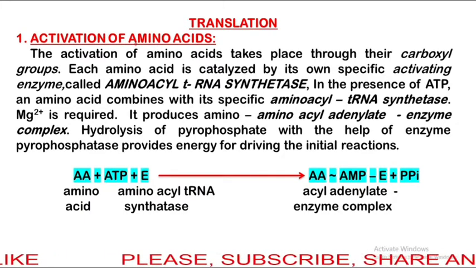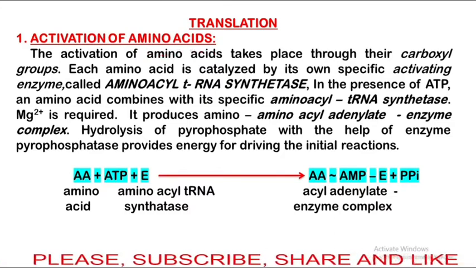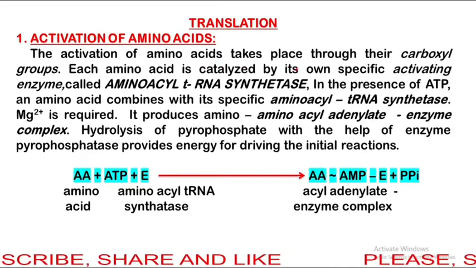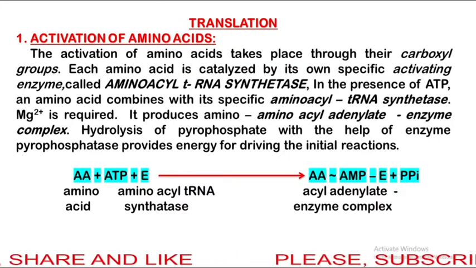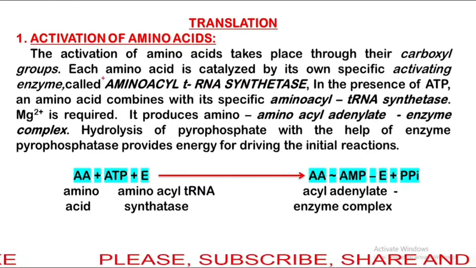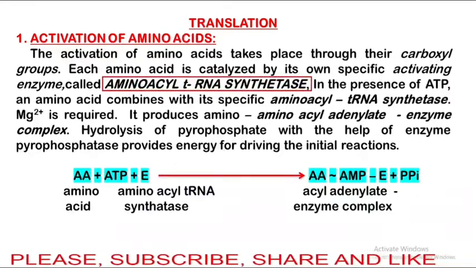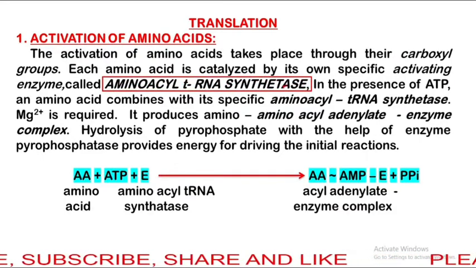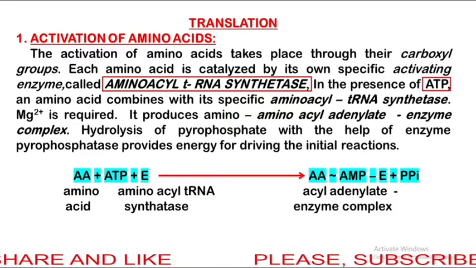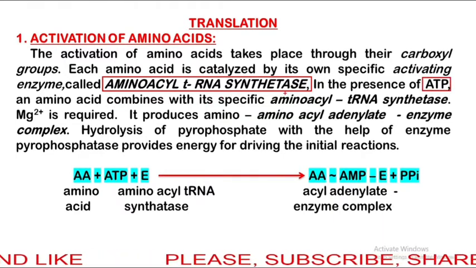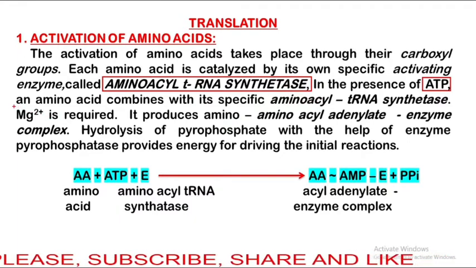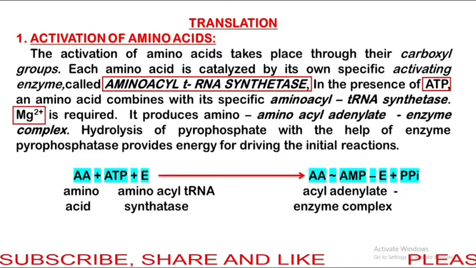Next is translation, activation of amino acid. The activation of amino acid takes place through the carboxyl group. Each amino acid is catalyzed by its own specific activating enzyme, amino acyl tRNA synthetase. In the presence of ATP, an amino acid combines with specific amino acyl tRNA synthetase, and here magnesium ion is required.